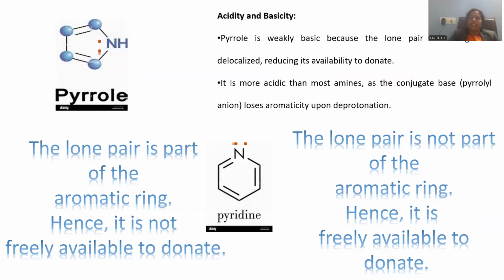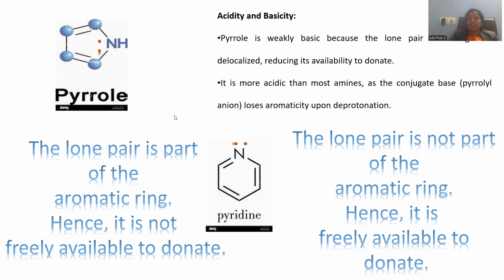Let me go with the acidic and basic nature of the pyrrole, right? Obviously, when nitrogen is present, the compound is regarded as a base. But in case of pyrrole, we can observe a slight deviation. Let me compare the basic nature between the pyrrole and the pyridine. Both are composed of the nitrogen heteroatom only. Both have a lone pair of electrons. But to a certain extent there is a deviation in their basic nature, right? So pyrrole is weakly basic in nature. Pyridine is sufficiently basic in nature.